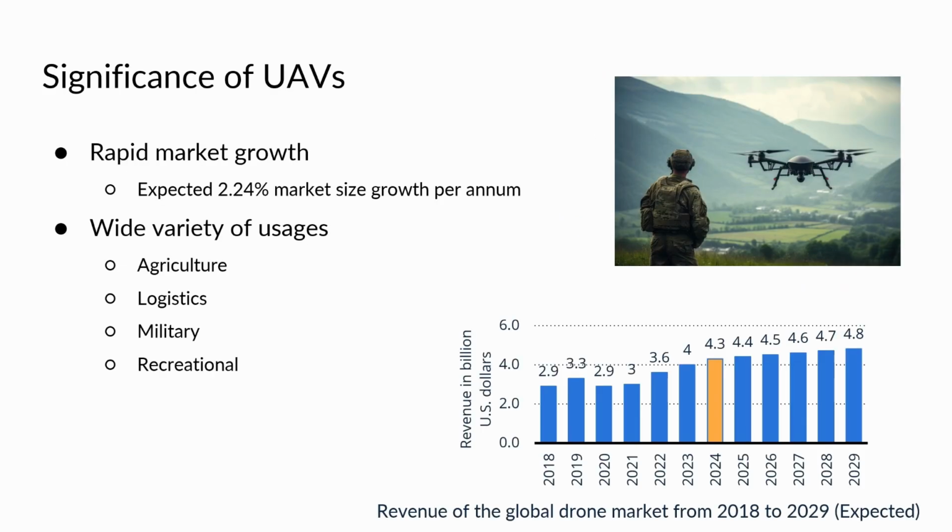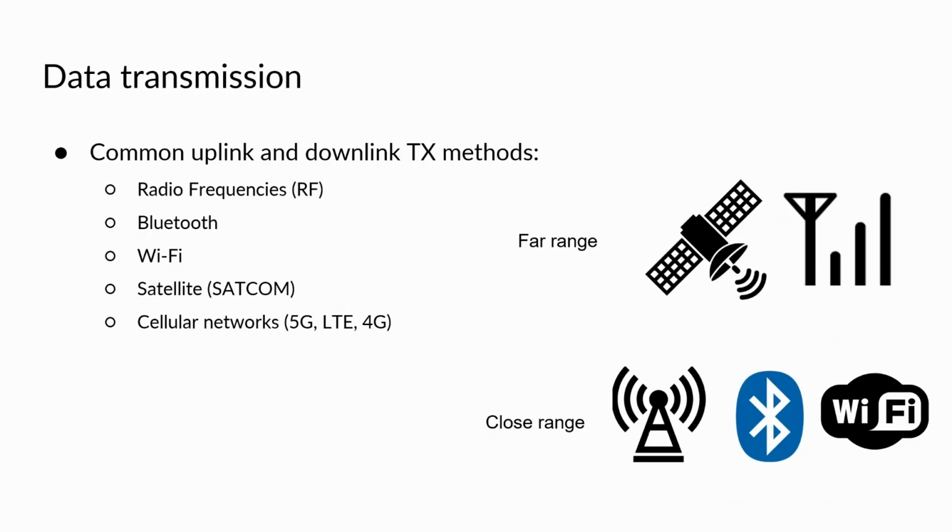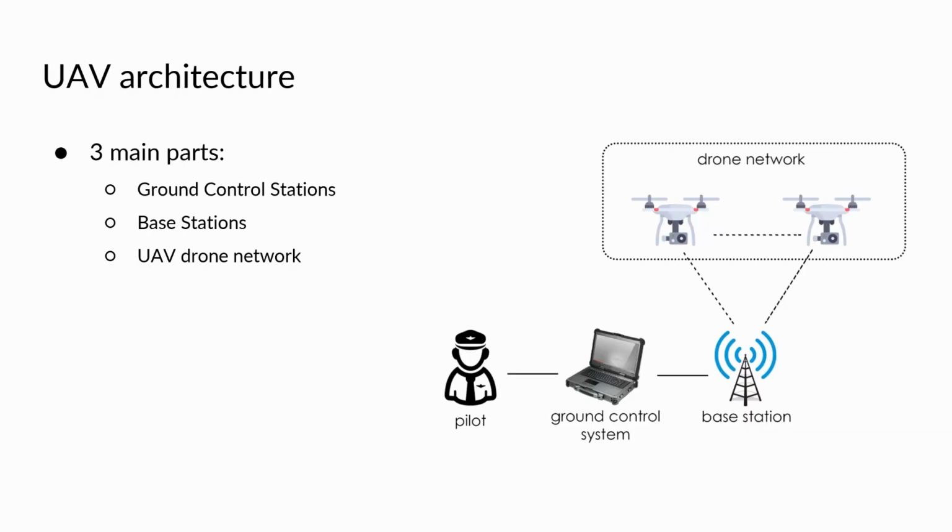The use of UAVs has become increasingly widespread, and thus there's been a lot of research done on robust, efficient, and secure communications between UAVs. UAVs mainly communicate wirelessly, and for hobby UAVs, it may be handled through short-range communication technologies such as RF, Bluetooth, or Wi-Fi. However, for commercial communications, larger amounts of telemetry data need to be sent and received over a longer distance. Hence, for those situations, satellite communications or cellular networks may be employed instead.